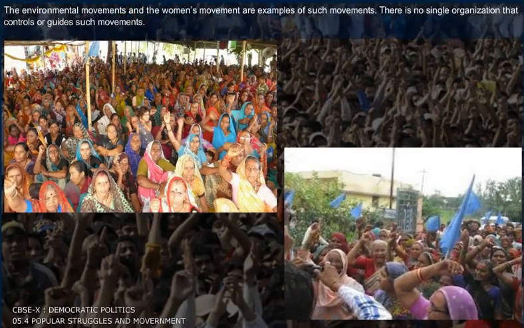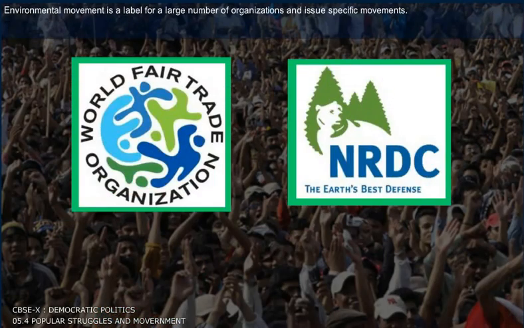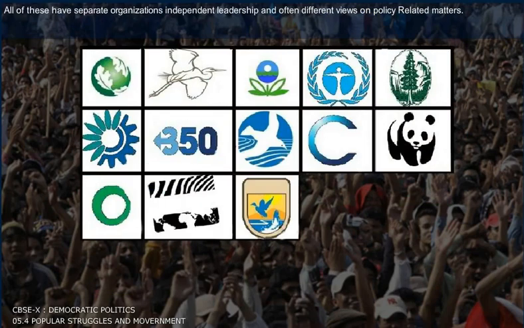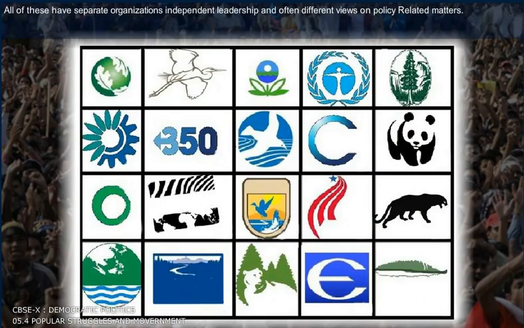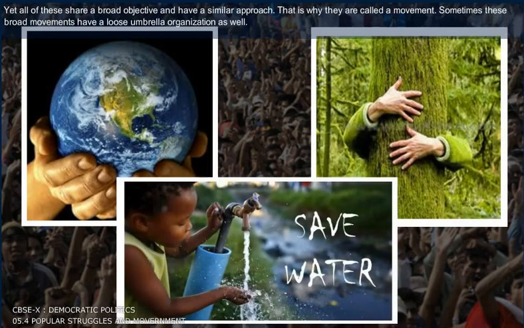The environmental movements and the women's movement are examples of such movements. There is no single organization that controls or guides such movements. Environmental movement is a label for a large number of organizations and issue-specific movements. All of these have separate organizations, independent leadership, and often different views on policy-related matters. But all of these share a broad objective and have a similar approach. That is why they are called a movement.